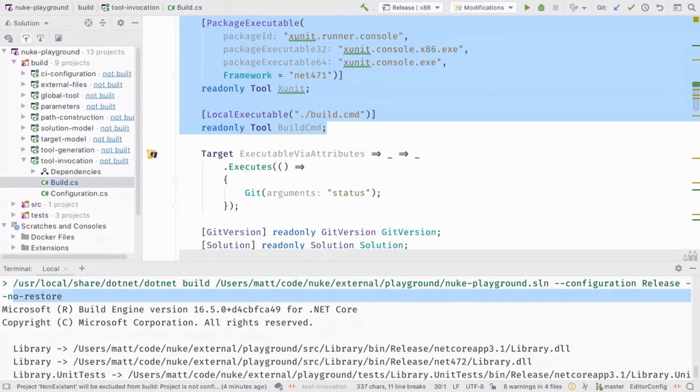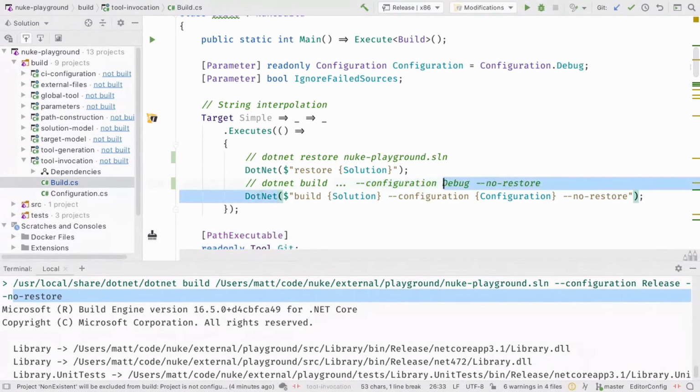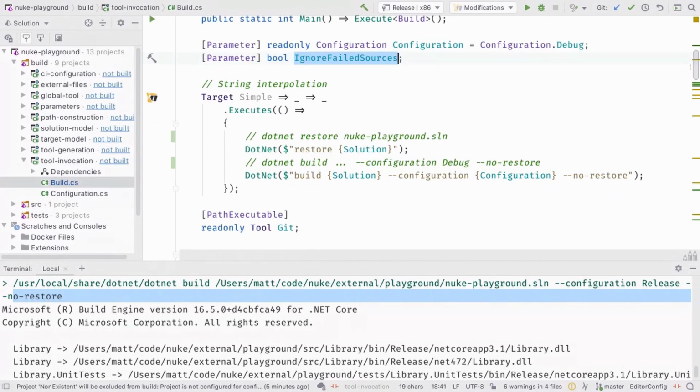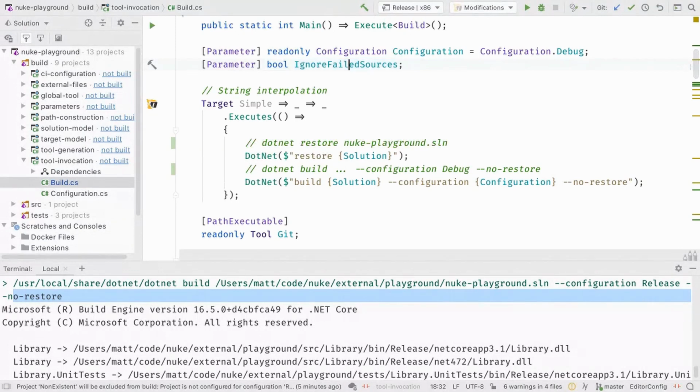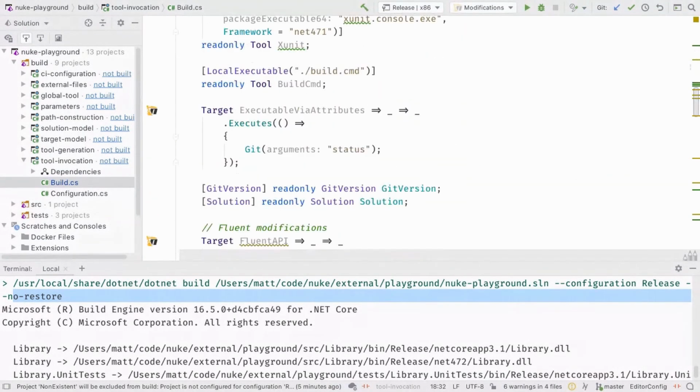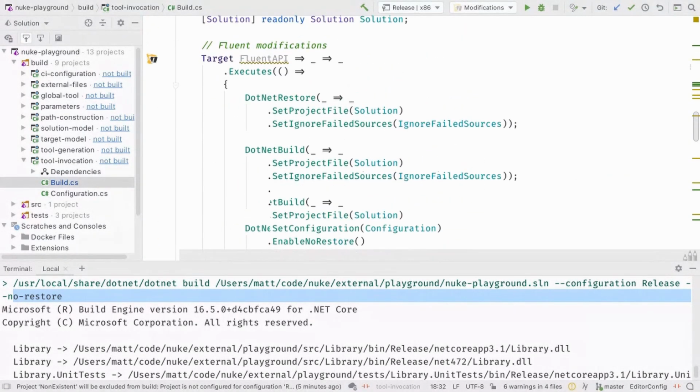Now, one issue with that, if we go back here, is let's say we want this no restore parameter not to pass all the time, but depending on some other circumstances. Or let's say we want to restore and we want to ignore the failed sources. So ignore failed sources is a parameter. And now comes the Fluent API.